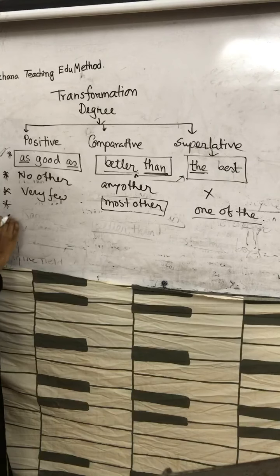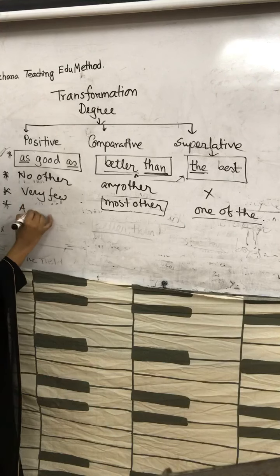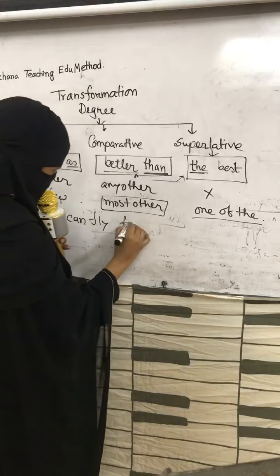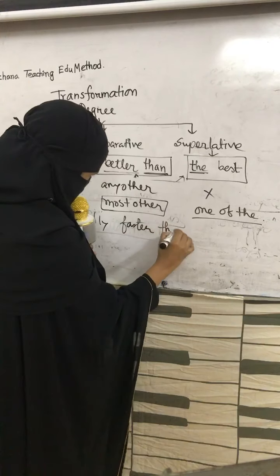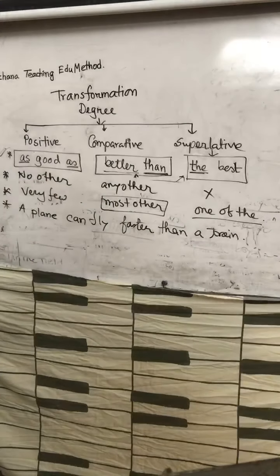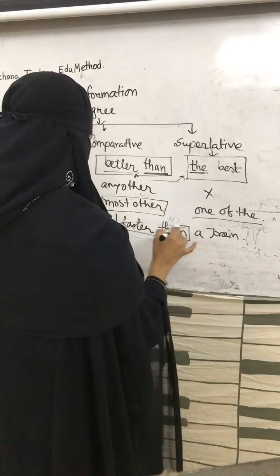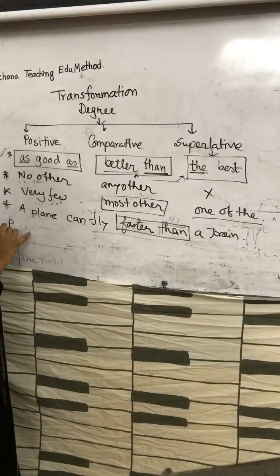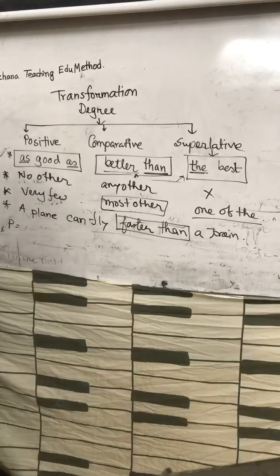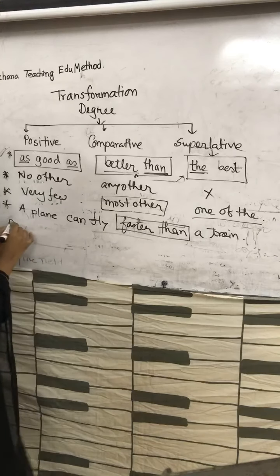This is the quiz for today. A plane can fly faster than a train. So this is in the comparative form, faster than. You have to change it into the positive form. Those who are watching me, you can write the answer in the comment box. A plane can fly faster than a train. What should be the answer of the positive form of this sentence?